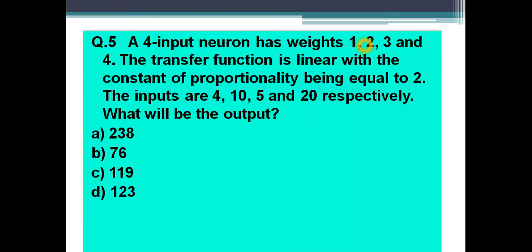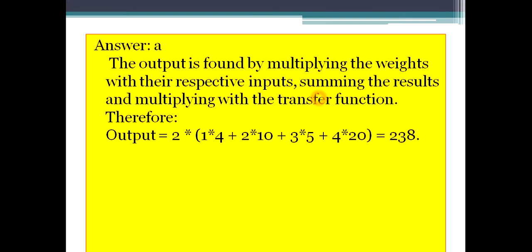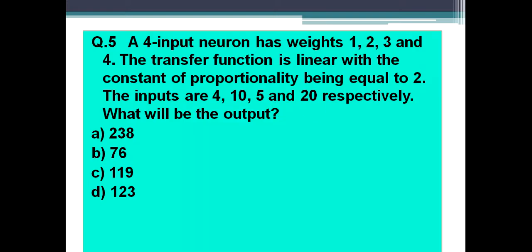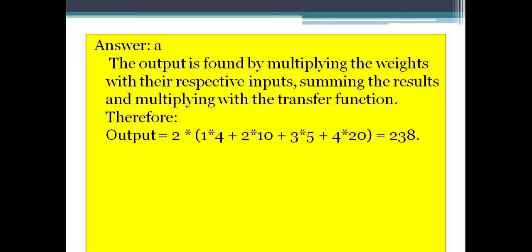You see 1, 2, 3, and 4, they are the input weights, the weights for the inputs 4, 10, 5, 20. So 4, 10, 5, 20 and 1, 2, 3, 4. We are multiplying them. Then you need to sum them, and you need to multiply with the transfer function. You know the transfer function's constant of proportionality in this case is 2, isn't it? So you need to multiply them with 2.